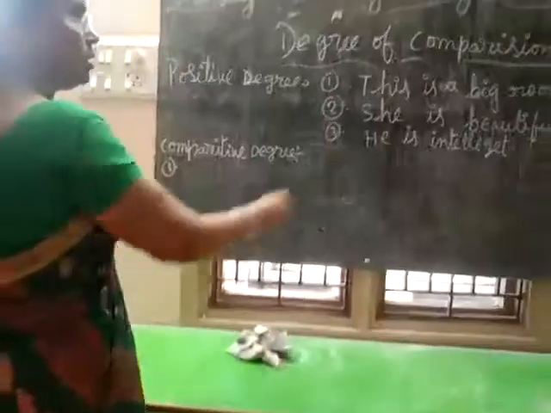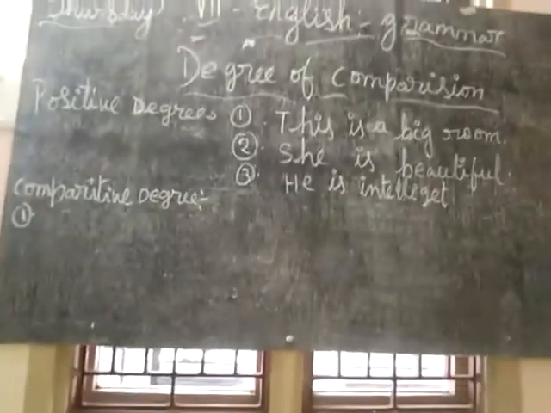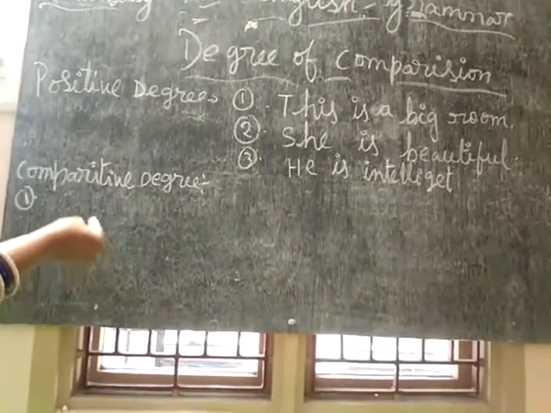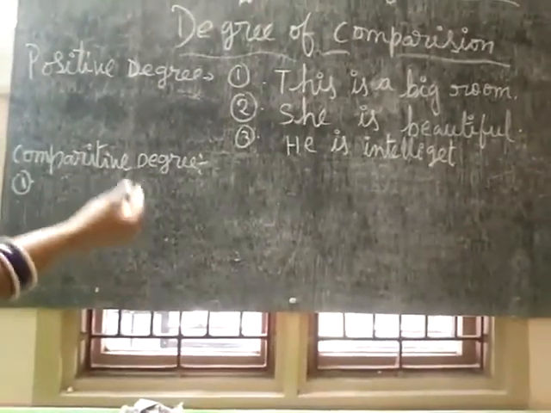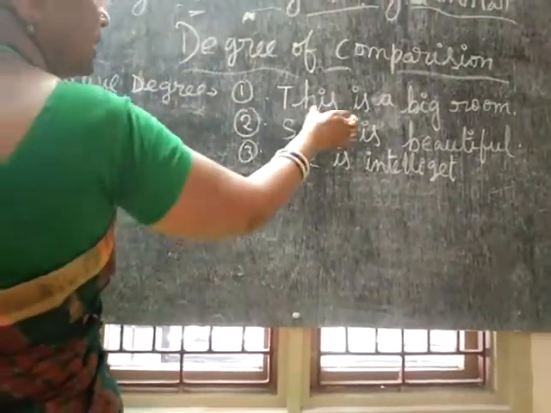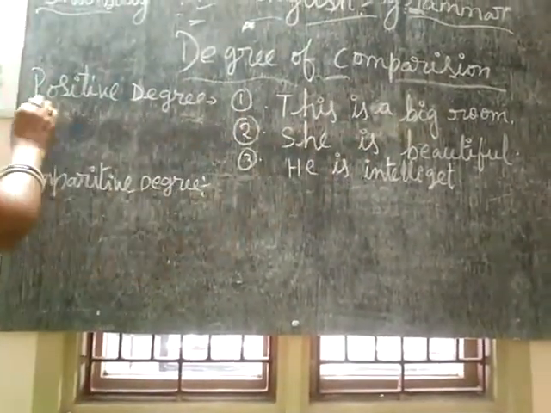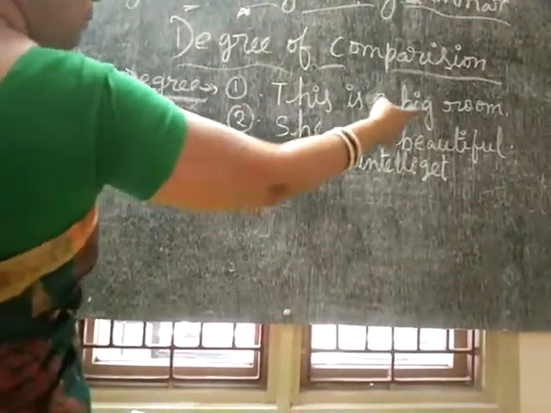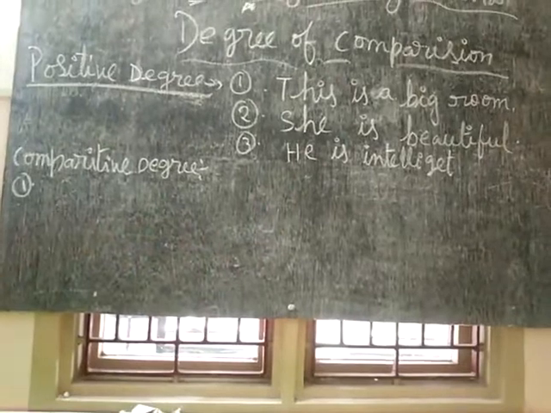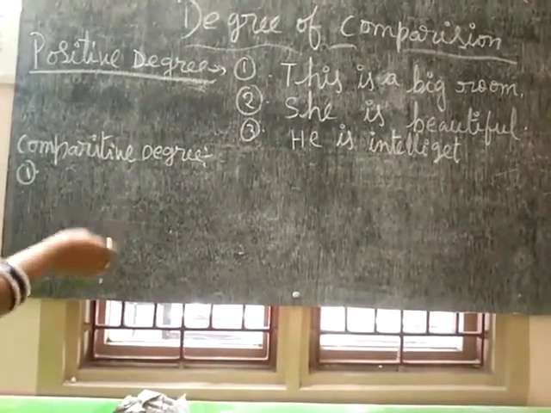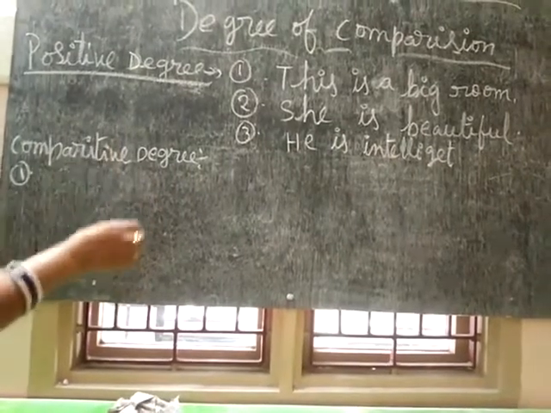So this is a big room. Big, bigger and biggest. In the positive degree, this is a big room. In the comparative, this room is bigger than that one.